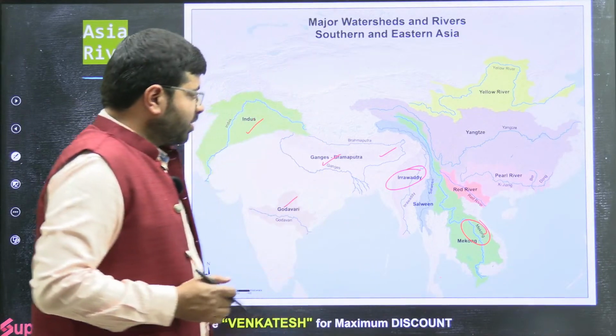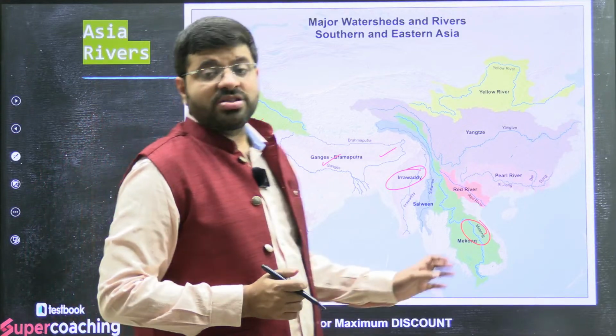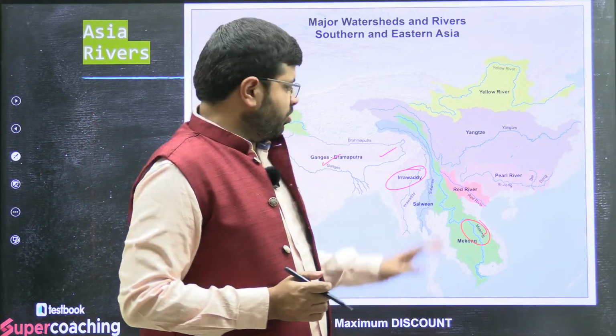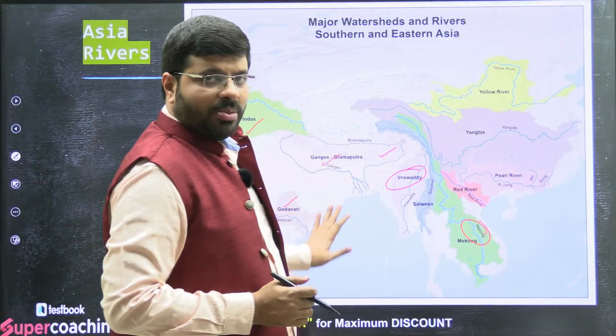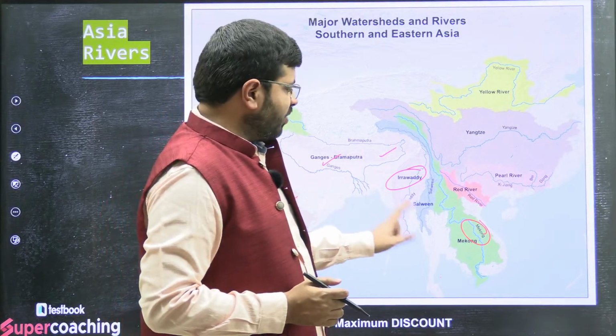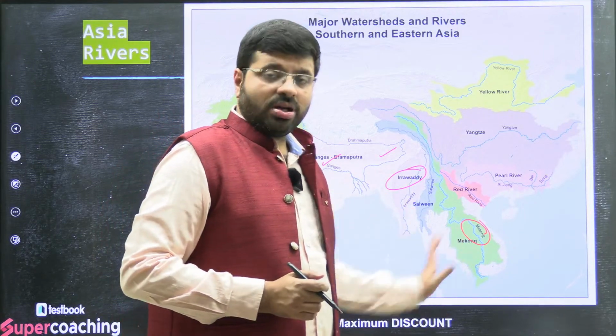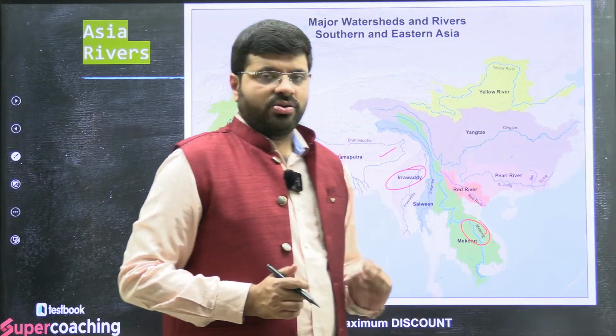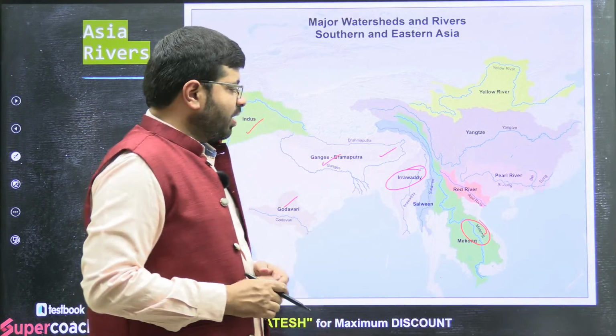Now when you talk about this, arrange the following rivers from east to west. You all know this. Ganga, Brahmaputra, not an issue. Confusion will all start with Irrawaddy or Mekong. Mekong is the most eastern one. So Mekong River, Irrawaddy River, very prominent.